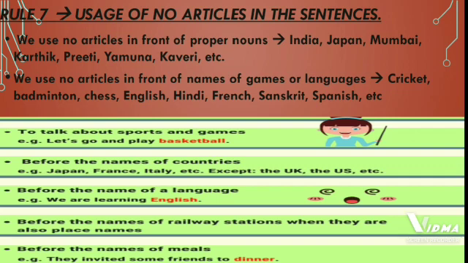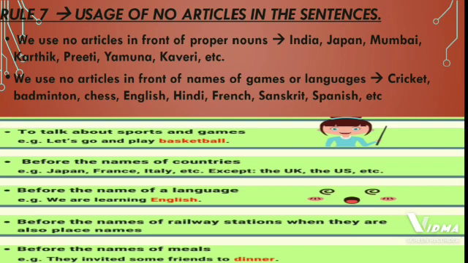For example, India, Japan, Mumbai, Karthik, Preeti, Yamuna, Kaveri, etc. Here India, Japan, Mumbai, these are names of places. Karthik, Preeti, these are the names of boys and girls. Yamuna, Kaveri, these are the names of rivers. So whenever we use proper nouns, we do not use articles in front of those proper nouns.